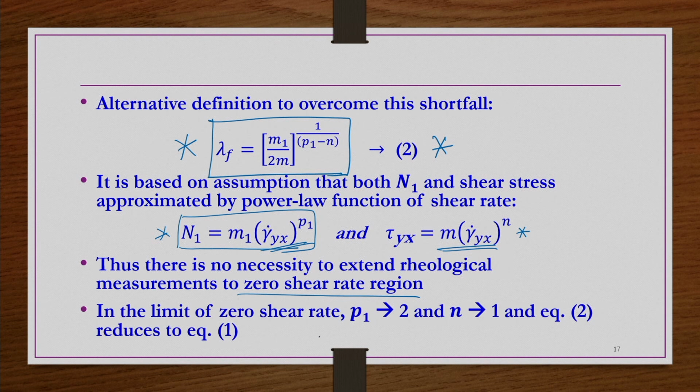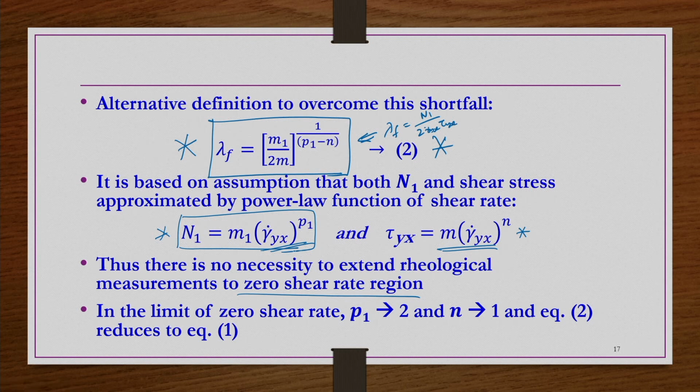But in the limit of zero shear rate, p1 tends to 2 and n tends to 1, and this equation gets back to our Maxwellian relaxation time, lambda f equals N1 by 2 gamma dot yx tau yx.